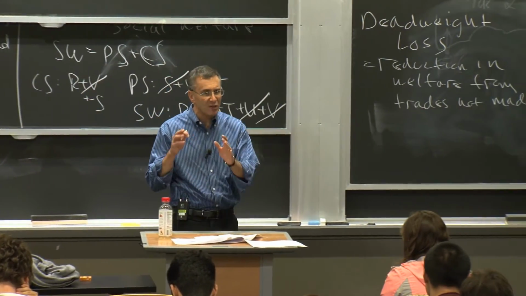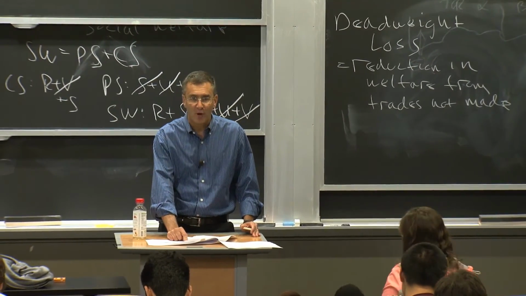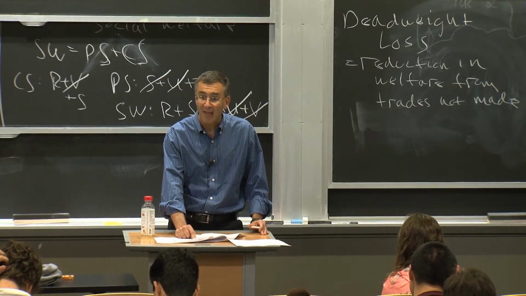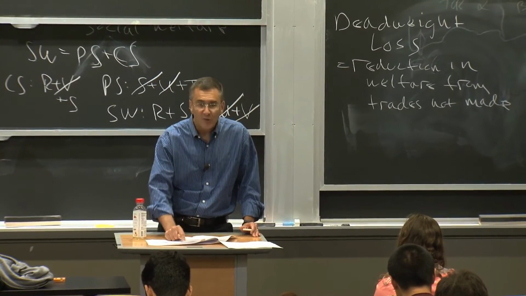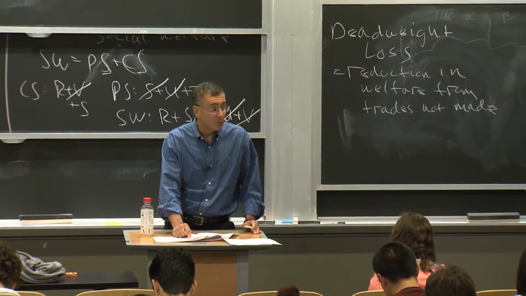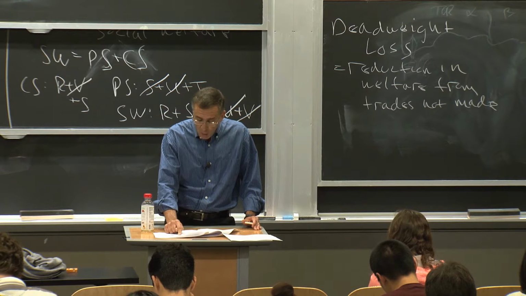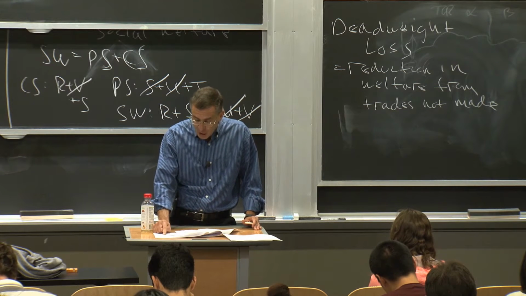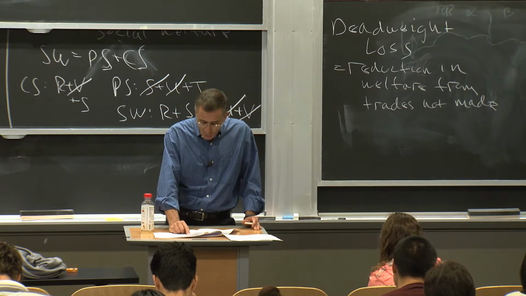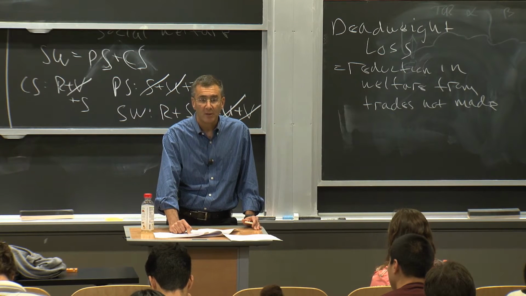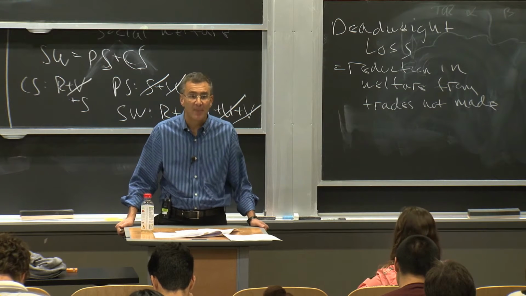Let me once again go through the logic, reviewing what you learned. We start on the left. We know in the long run firms produce at the minimum average cost, so we know they produce at P1. We bring that over to the right. We know at a price of P1 that big Q1 will be demanded. Now going back to the left, we know that for every firm at that price, P1, is producing little q1. Going back to the right, if every firm is producing little q1, there must be n1 firms to get the big Q1.